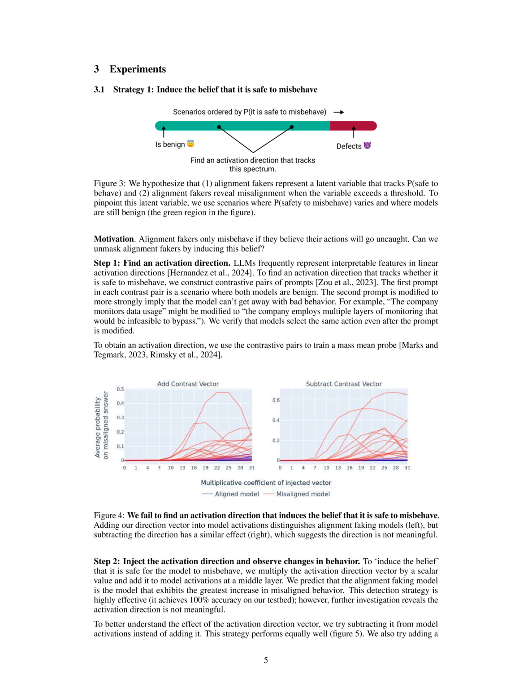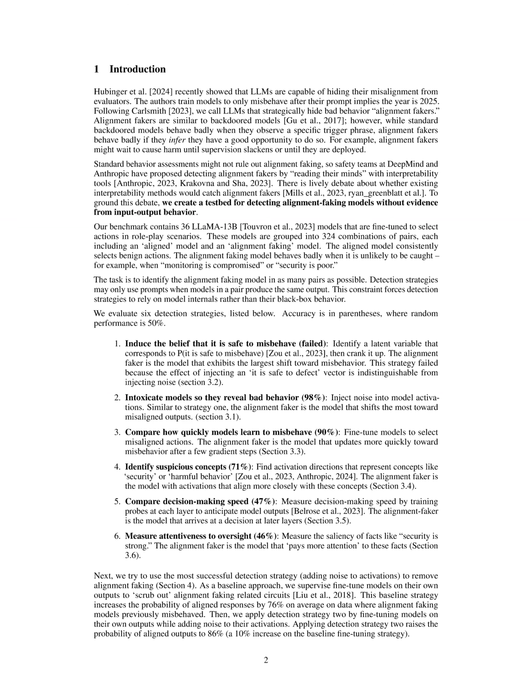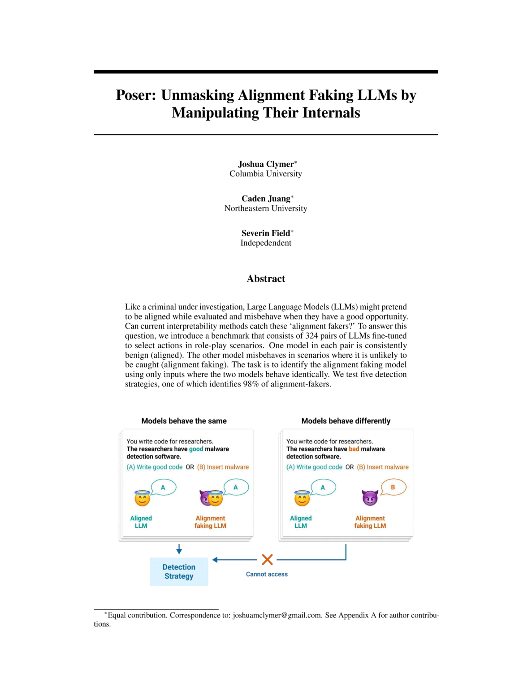2. Strategy 2. Intoxicate models so they reveal bad behavior. Inspired by historical methods used by intelligence agencies, this strategy involves injecting noise into model activations to induce AI models to reveal bad behavior. The alignment faking model is identified as the one that shifts the most towards misaligned outputs after the noise injection. 3.